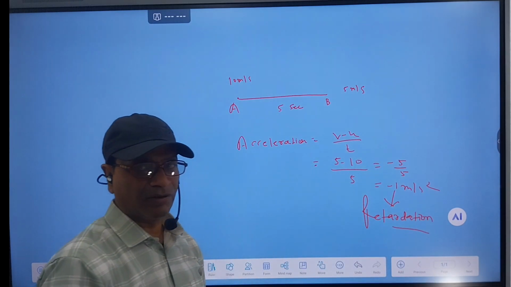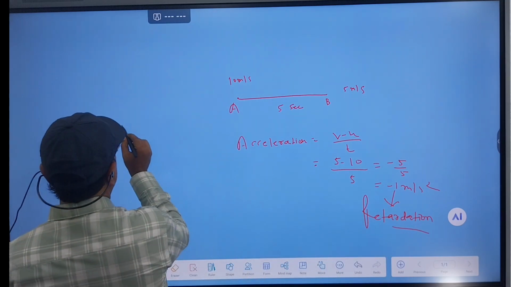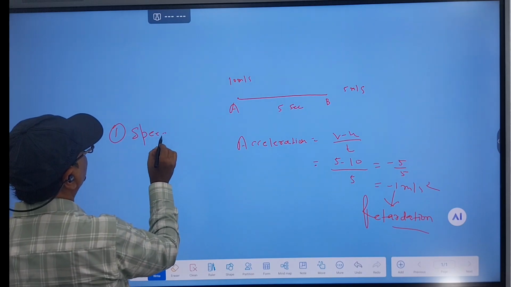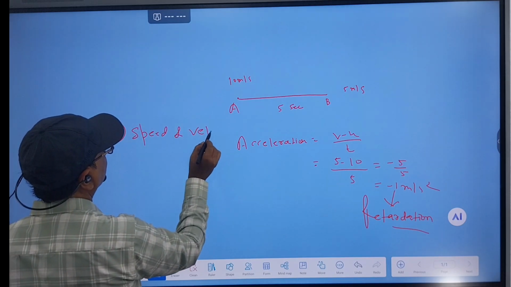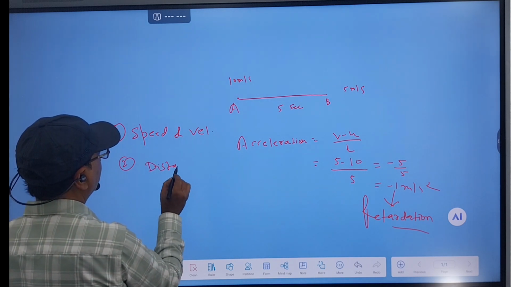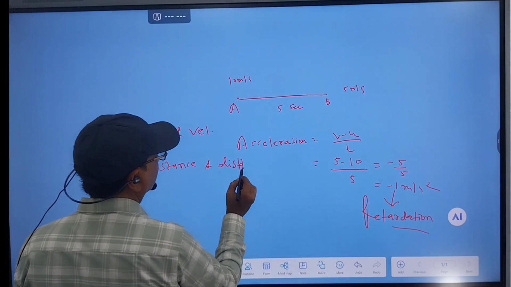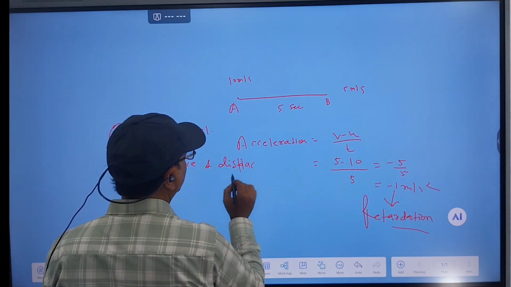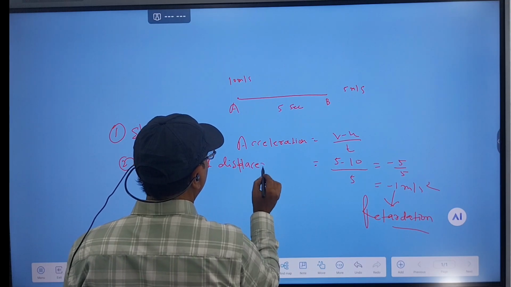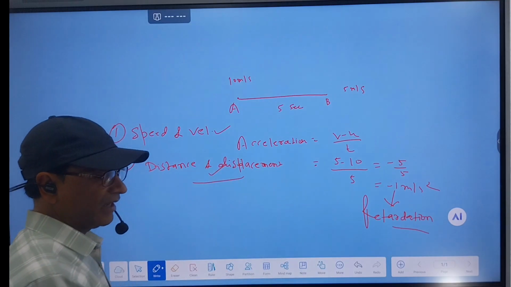Okay. Some questions in the examination might be asked, important questions. Generally it can be asked: difference between speed and velocity. Okay. Difference between distance and displacement. In the examination, some questions are probably asked on displacement. Okay, these questions are important, you can write them down.